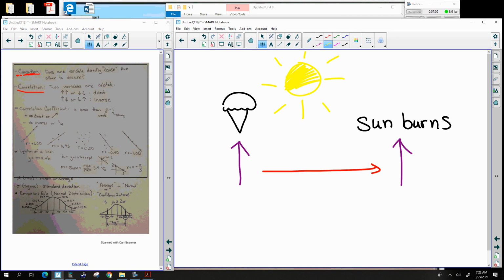So the ice cream didn't cause the sunburns, but they would be correlated because when one goes up, the other will go up, and when one goes down, the other will go down. They are correlated, but one thing doesn't cause the other. So that's the first thing: correlation means that they're related, and causation means that one causes the other.